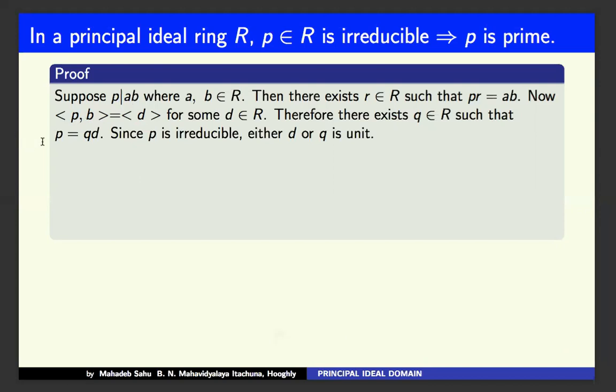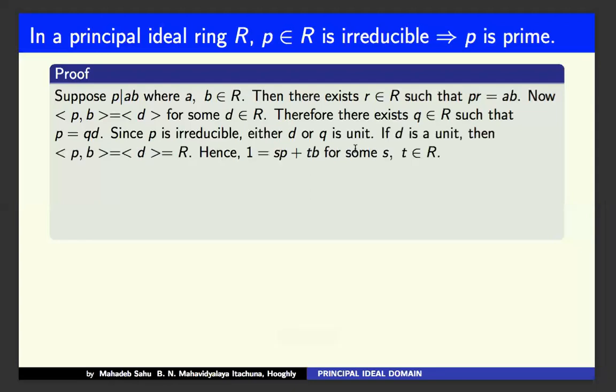Now P is irreducible, which means either Q or D is a unit. If Q is a unit, then D is an associate; if D is a unit, then Q is an associate. So I am writing: either D or Q is a unit. If D is a unit, the ideal generated by D becomes the whole ring. That means the ideal generated by P and B becomes R, and R contains 1. Then we can write 1 equal to SP plus TB for some S, T belonging to R.